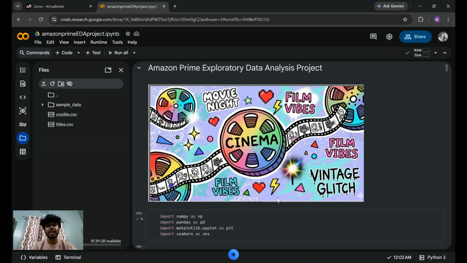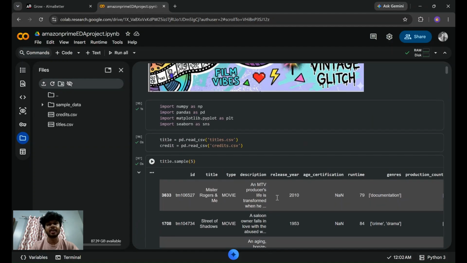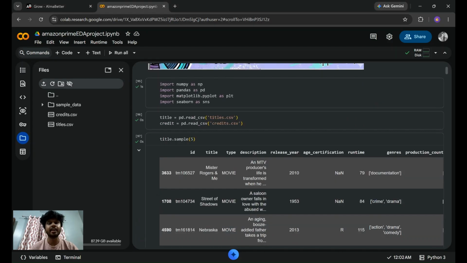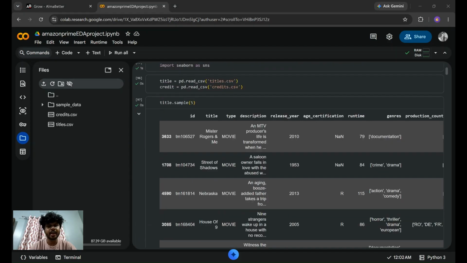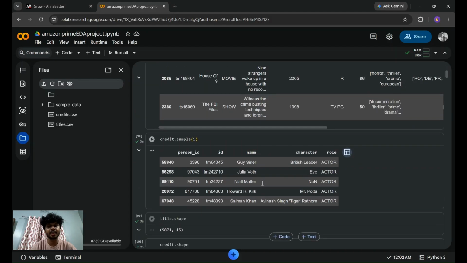So first of all, I imported all the libraries which I would be needing, that is NumPy, Pandas, Matplotlib, and Seaborn. And besides that, I also imported my datasets, that is titles and credits. And as a data analyst, I prefer using sample instead of head and tail, as sample will find random rows from the entire dataset. And I did the same for the credits dataset also.